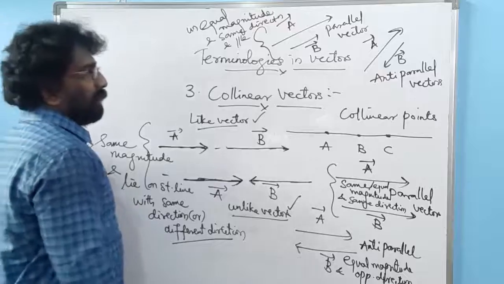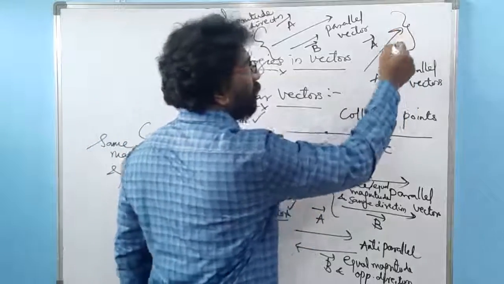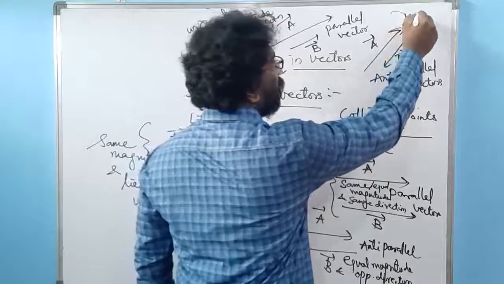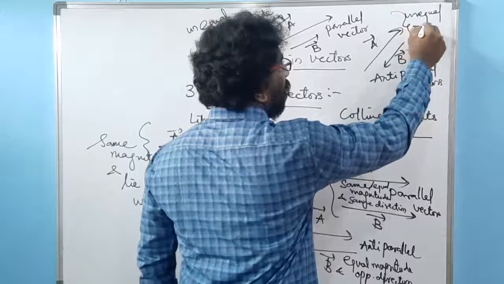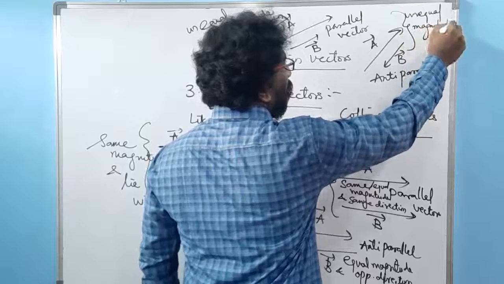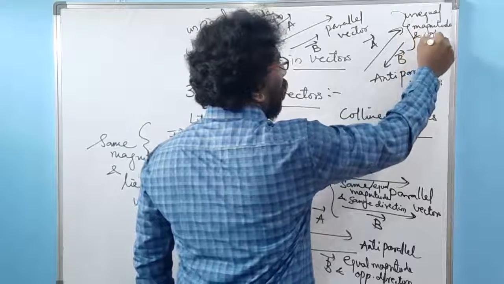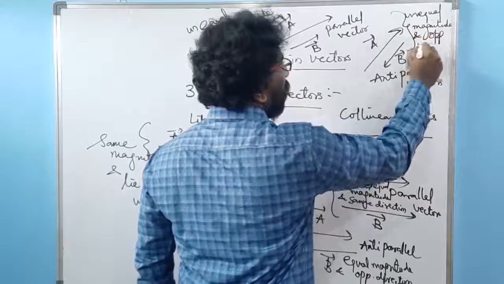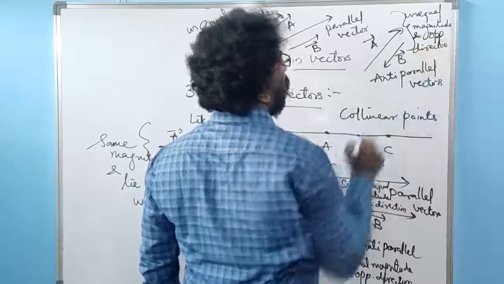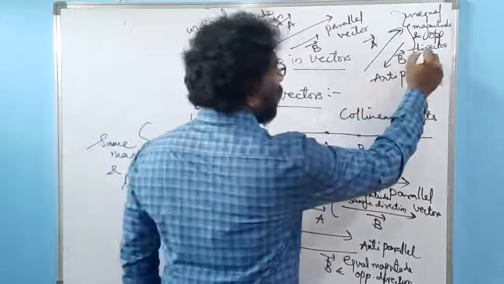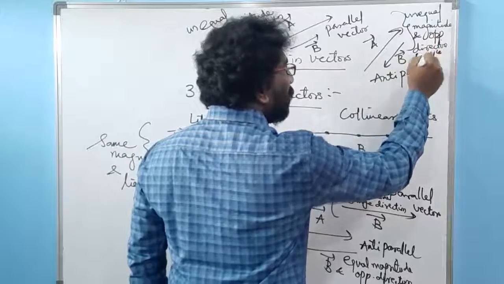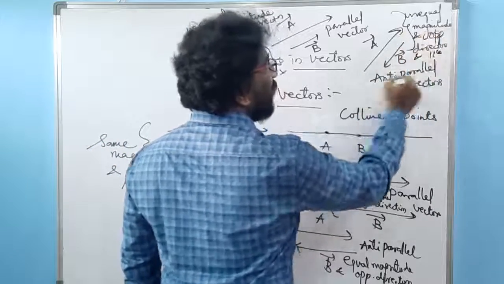Then coming to this one, unequal magnitude and opposite direction and parallel to each other, but this kind of parallel we call anti-parallel vectors.